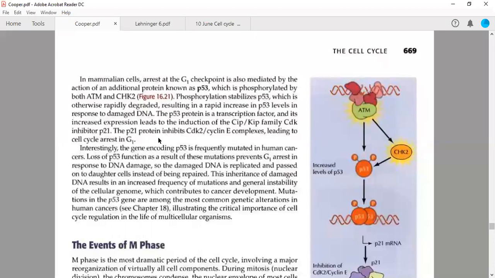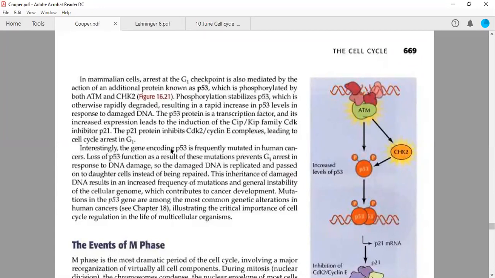So this p21 protein is an inhibitor for this particular complex. This is CDK2 cyclin E, and you know very well that this particular complex is formed during S phase of the cell cycle when your DNA is going to replicate, leading to cell cycle arrest at G1. This complex is also required during late G1, and therefore, if this complex is inhibited by P21, because P21 transcription is enhanced by P53 in turn, the cell cycle will be arrested during the G1 phase, towards the late G1, that is called the G1/S checkpoint, okay, or the first checkpoint.